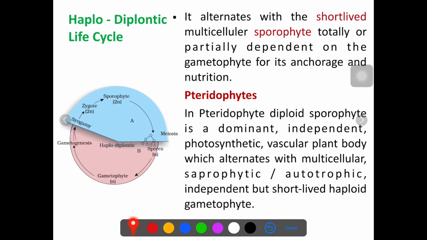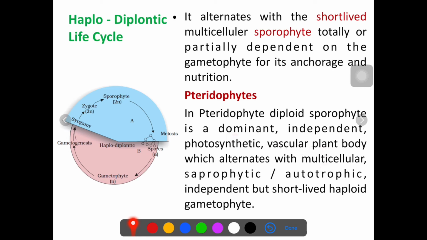Even pteridophytes show the haplodiplontic life cycle, but here the diploid sporophytic phase is the dominant one. In bryophytes, the haploid gametophytic phase is dominant. In pteridophytes, the diploid sporophytic phase is dominant, independent, photosynthetic, and has a vascular plant body. This alternates with another phase called the gametophytic phase, which might be saprophytic or autotrophic, but is independent living and short lived.